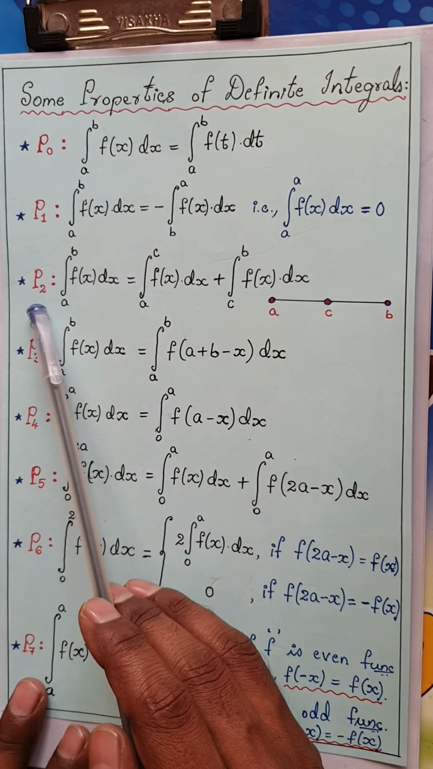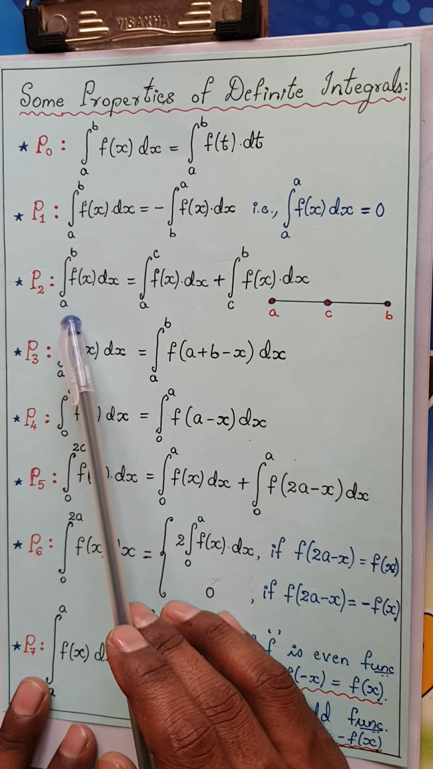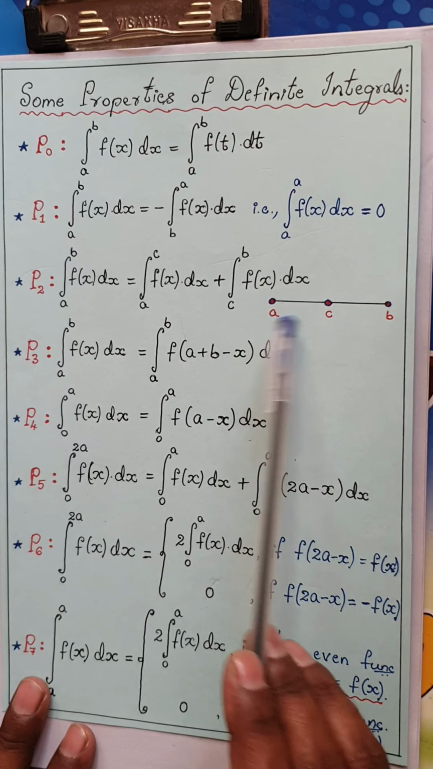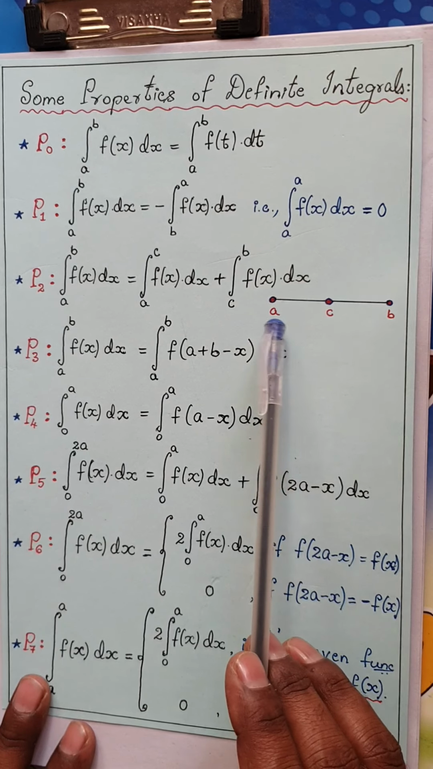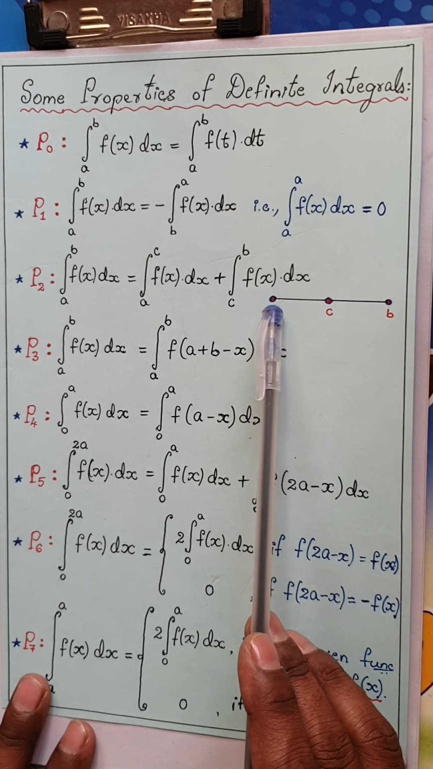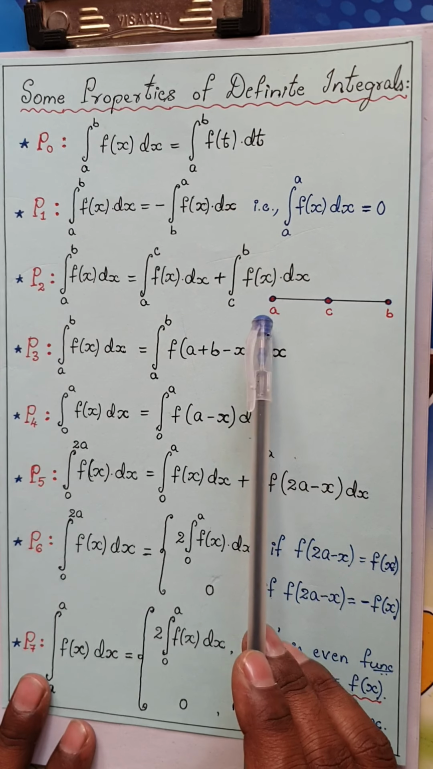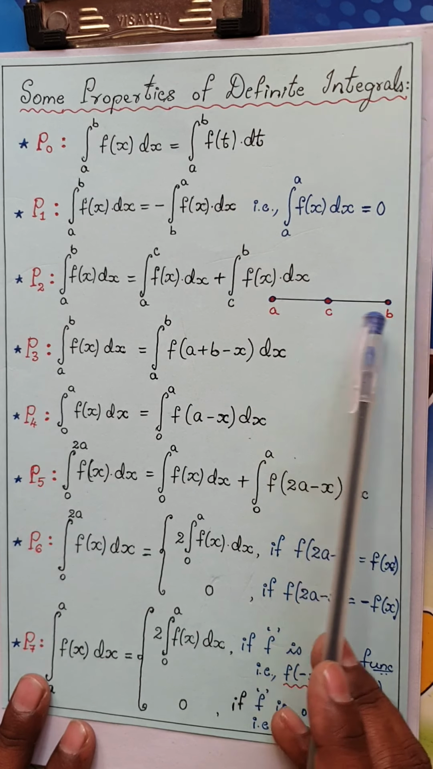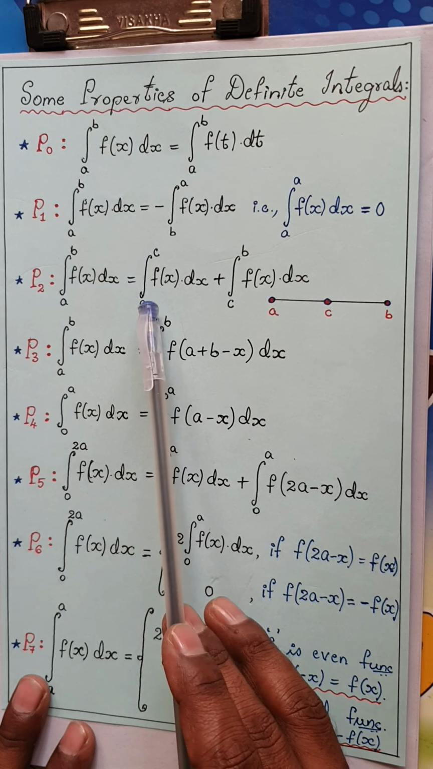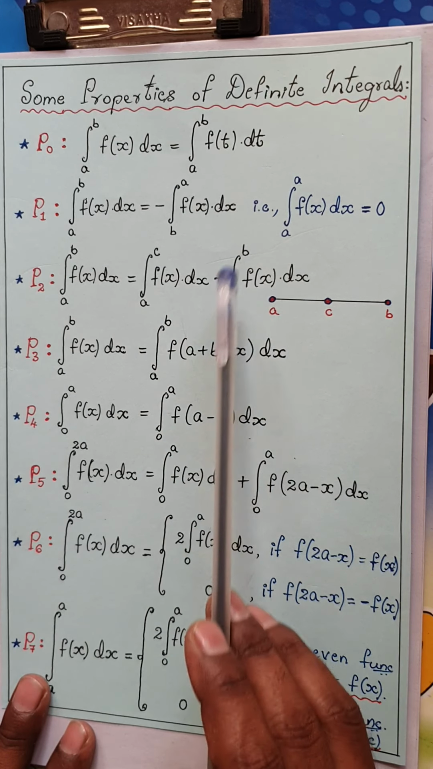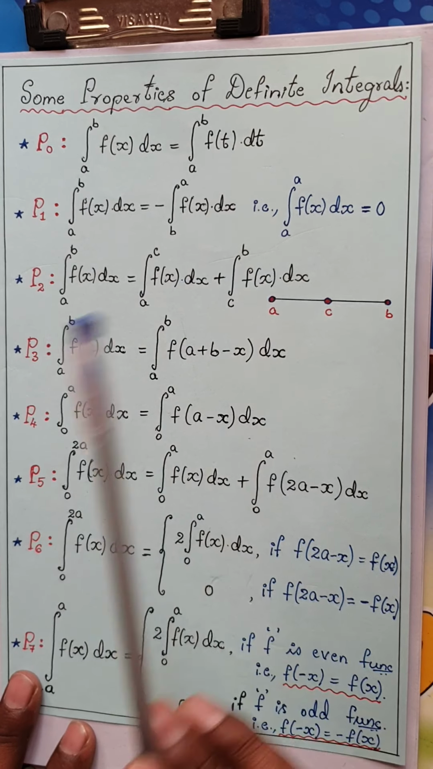Now moving on to the next property, this property you have problems on. Integral a to b f of x dx. Now consider I have to go from a to b, but I go via c. It is just like traveling: you can take a direct bus from a to b, or else go from a to c and then c to b. So integral a to b f of x dx is integral a to c f of x dx plus integral c to b f of x dx. It's a very basic property. We can prove it later.